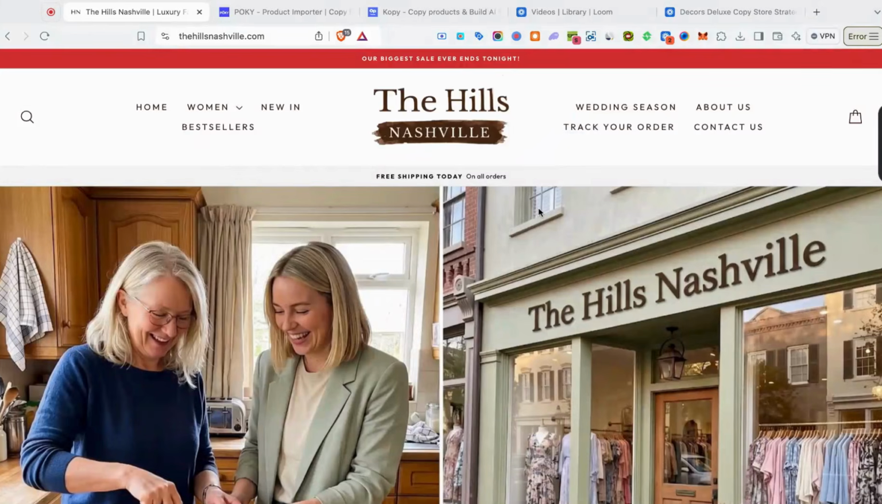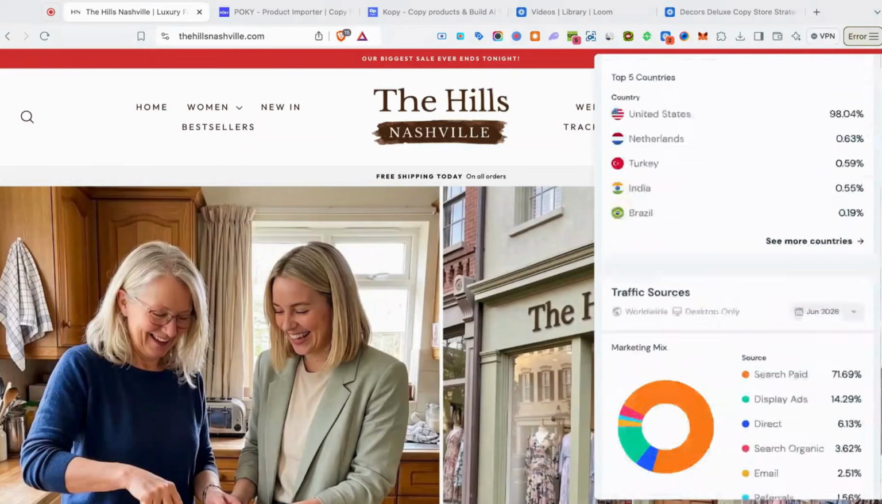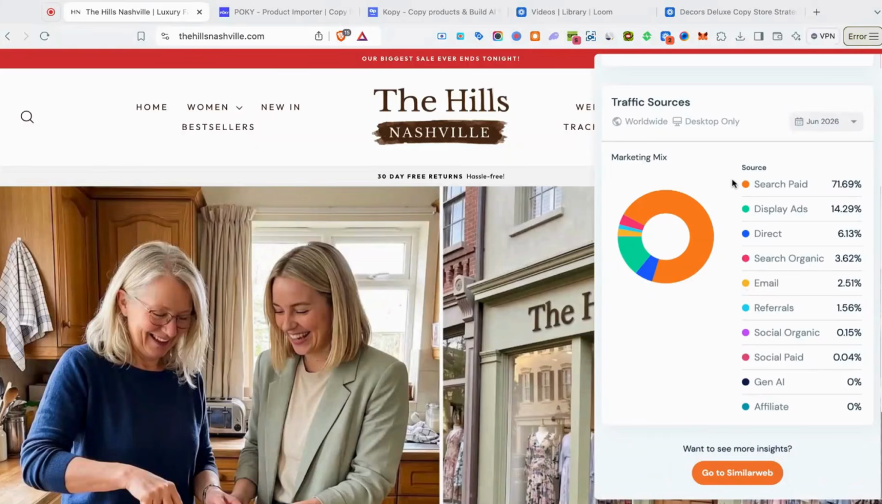All right, so if you plan on running fashion, a good site to copy from is the Hills of Nashville. So we take a look at traffic stats. These guys are doing about 150K monthly visits, which is absolutely bizarre. Just in April, they were only doing 4,000, right? So just in a matter of months, they went from 4,000 to 150K monthly visits. These guys are scaling up really, really fast. If we take a look at traffic sources, most of the traffic is coming from Google.